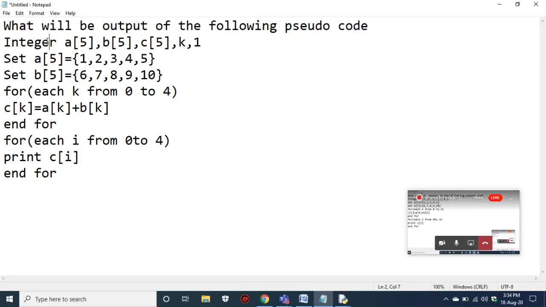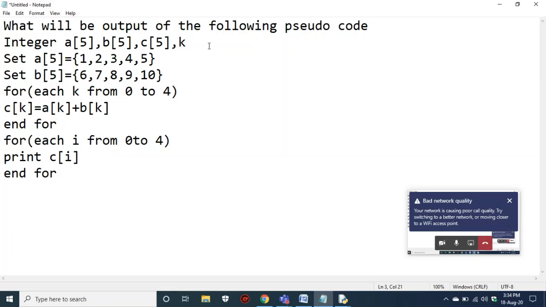Okay, he has declared some integer arrays. There are three different arrays, a, b and c, and each array has a length of 5, meaning every array contains 5 elements. He also declared a value k. Now he is assigning the array a, which contains the elements 1 2 3 4 5.